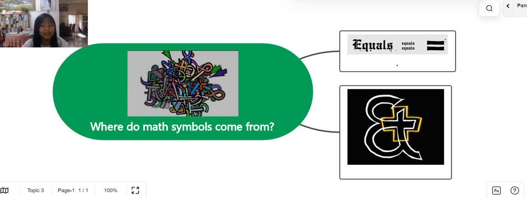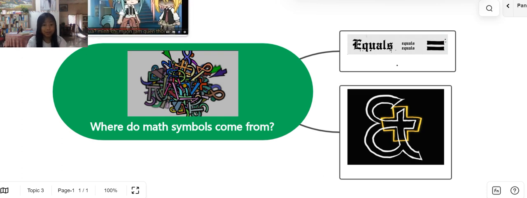That's why the plus sign and the multiplication sign are not really different from each other. We just take the plus sign and rotate it 45 degrees to get the multiplication sign, right?